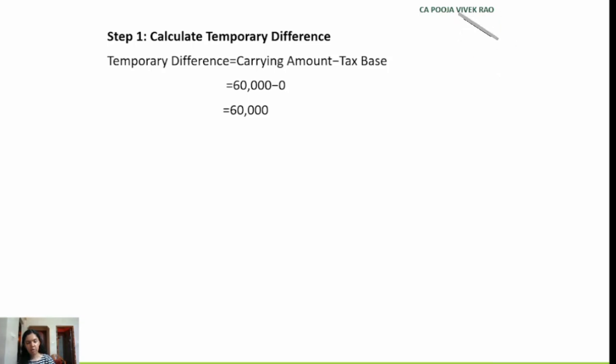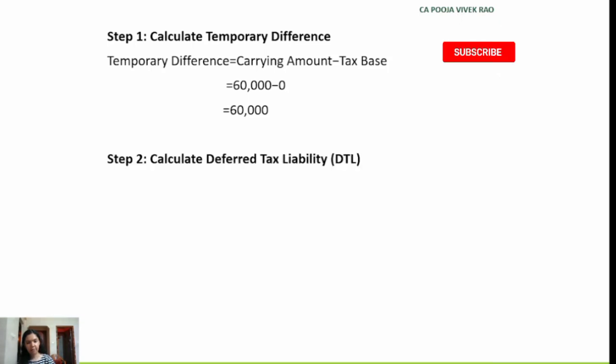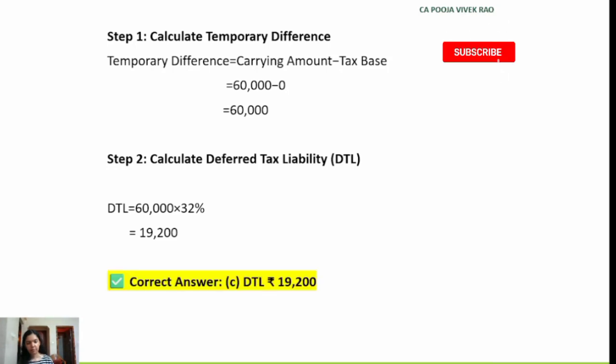Since the carrying amount is greater than the tax base, this will lead to a deferred tax liability. So the deferred tax liability is nothing but temporary difference into the tax rate, that is rupees 60,000 into 32%. So the deferred tax liability is rupees 19,200. Hence the correct answer in this case is option C, deferred tax liability rupees 19,200.